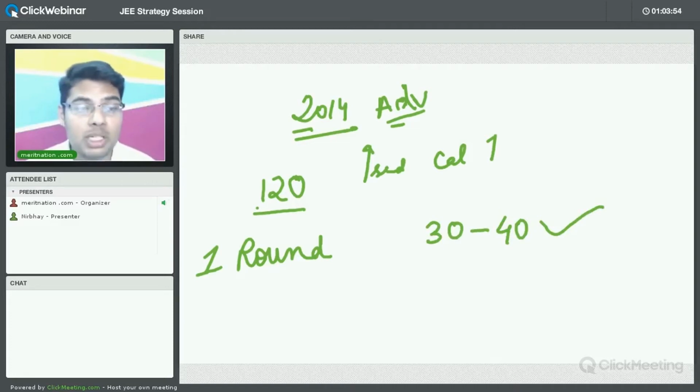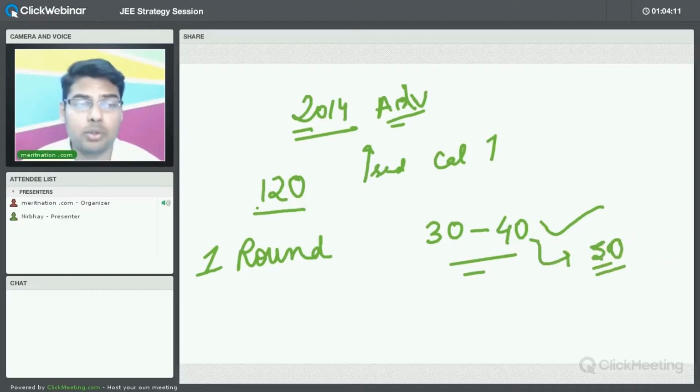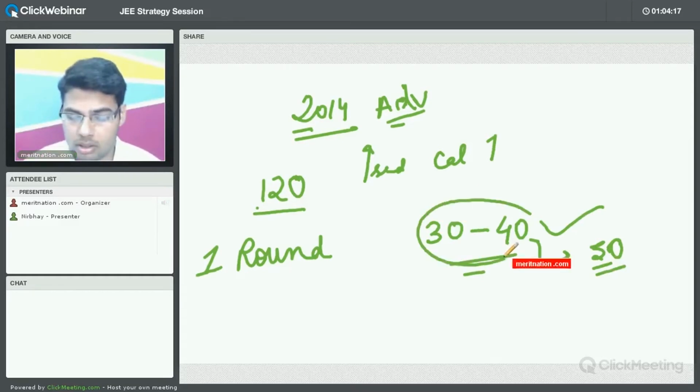Now, once you have done those questions, the idea is you will have the confidence, you will be high in the confidence. For example, in 30 to 40 questions, you do in 50 minutes. Let us take it on the higher side. For example, on average, you do 30 to 40 questions in 50 minutes. So in less than 1 hour, you have done 30 to 40 questions.